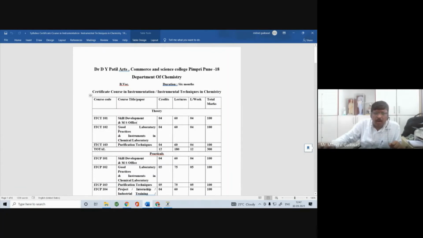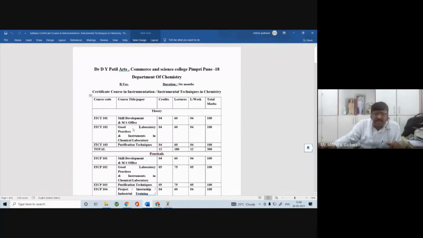The second paper is good laboratory practices and instruments in the chemical laboratory. In this paper, we are going to learn what the good laboratory practices are. Means when you enter the lab, what to do and what not to do, and what safety measures one has to take while performing any experiment. We will also hold some workshops on that, and we can send you to other colleges to attend workshops. Eminent experts from this area will also give you some lectures.